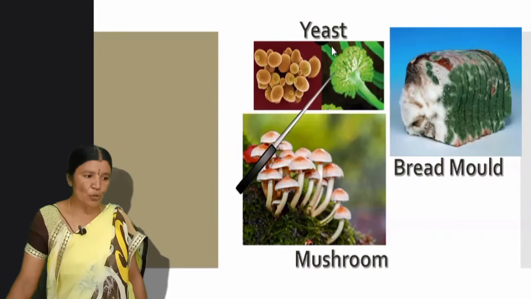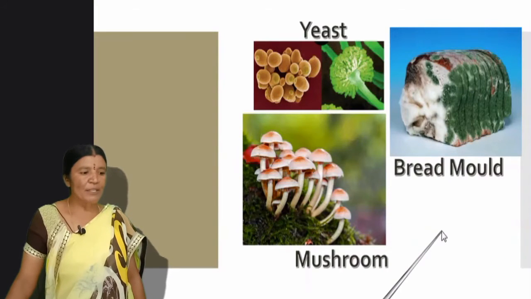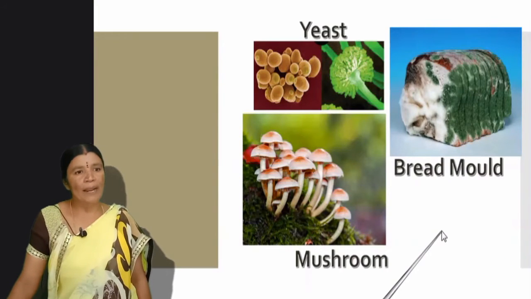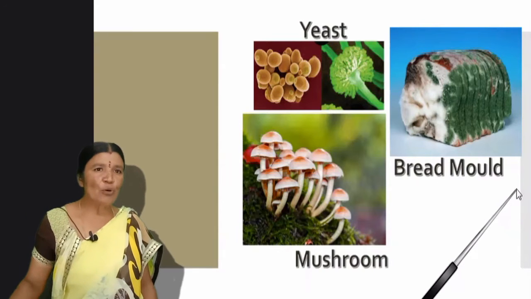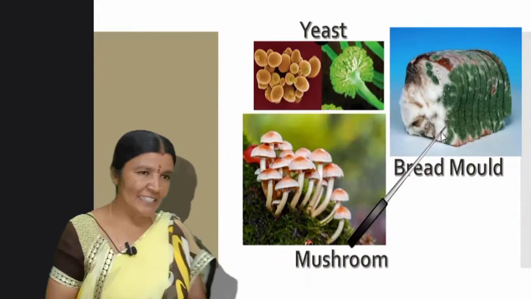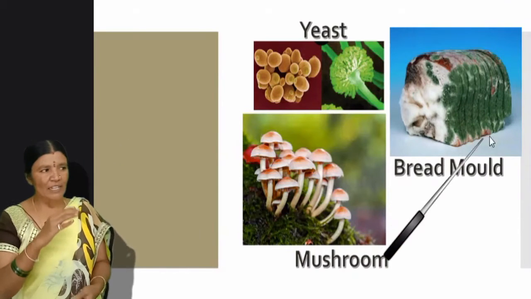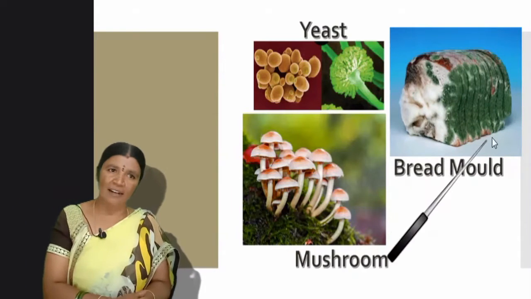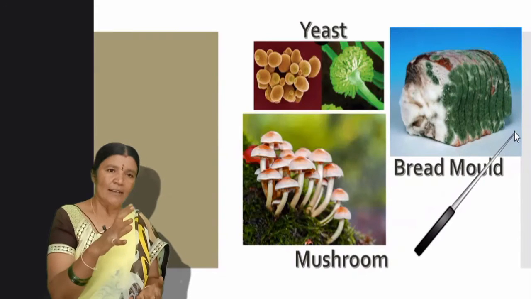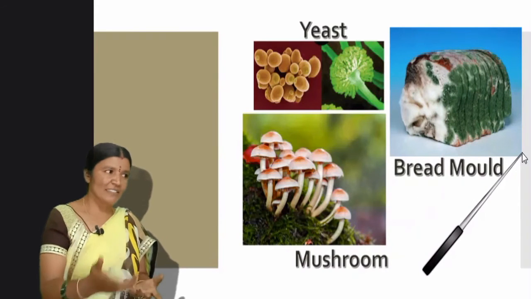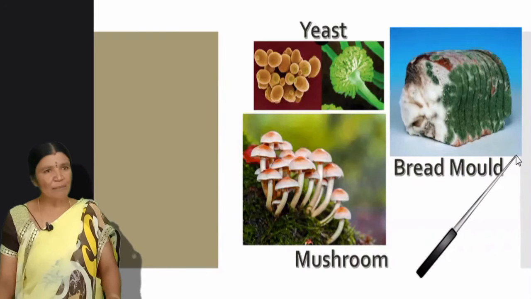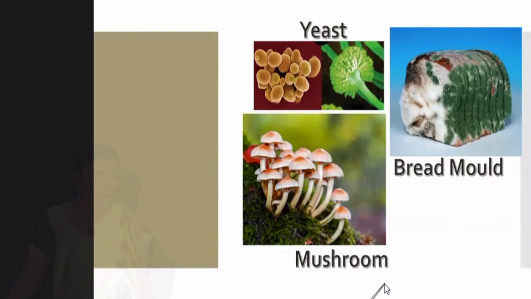yeast, mushroom. You can see in this picture yeast, mushroom and bread mold. Children, you have noticed in rainy season, if you keep the bread for 2 to 3 days, there will be a greenish layer formed on the bread slice. That is nothing but fungi growing on it.